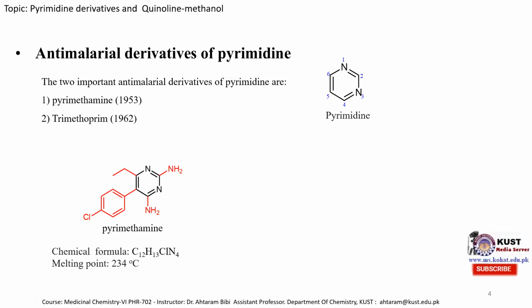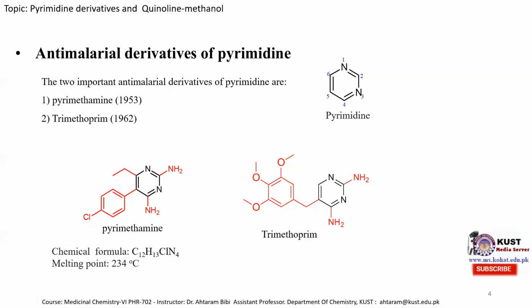The second derivative is trimethoprim, and here is the structure of trimethoprim. In this case the pyrimidine molecule is substituted with a primary amine at position 2 and 4, and at position 5 it is substituted with a trimethoxy substituted benzyl molecule. This is a phenyl molecule having a methylene unit, so this molecule is known as a benzyl molecule. So when it is substituted at position 2 and 4 with a primary amine, and at position 5 with the trimethoxy substituted benzyl molecule, we obtain another anti-malarial derivative known as trimethoprim. So these are the two most important pyrimidine derivatives which are used for the treatment of malaria, pyrimethamine and trimethoprim.